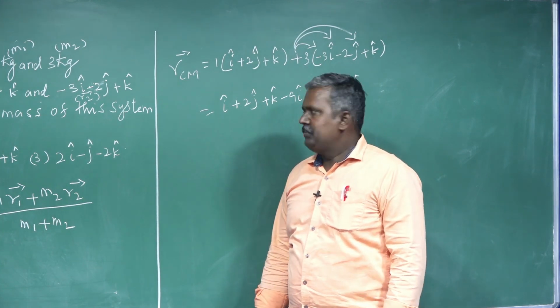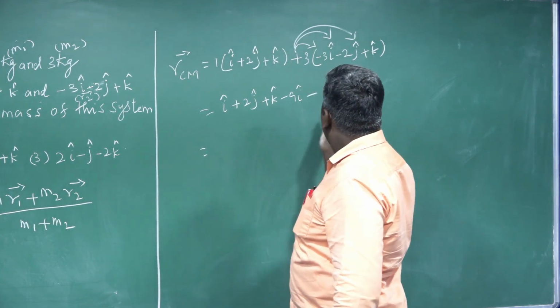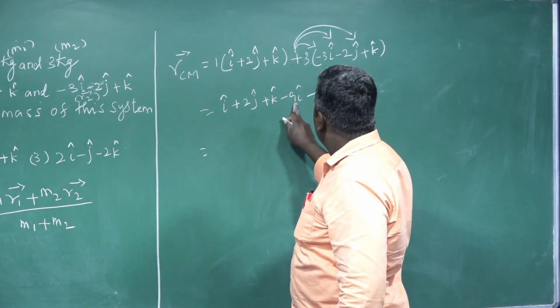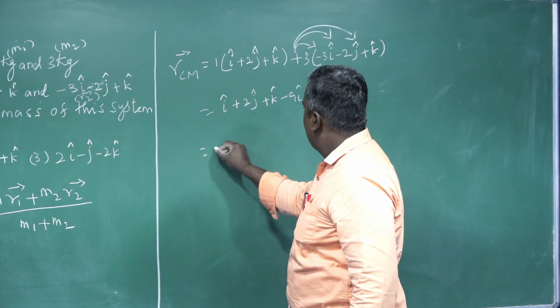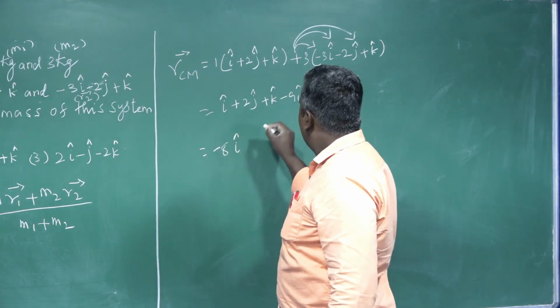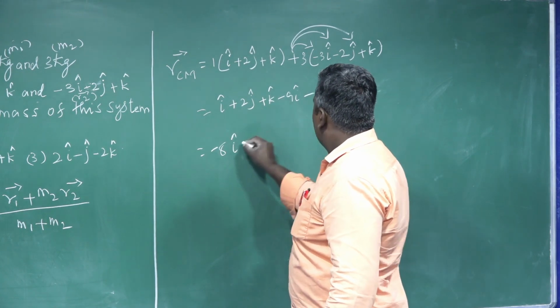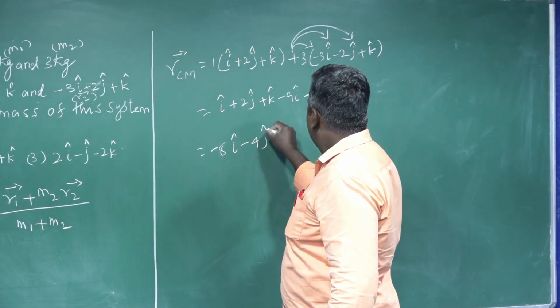Now you can add directly: i cap, 1 minus 9, so minus 8 i cap; j cap, 2 minus 6, so minus 4 j cap.